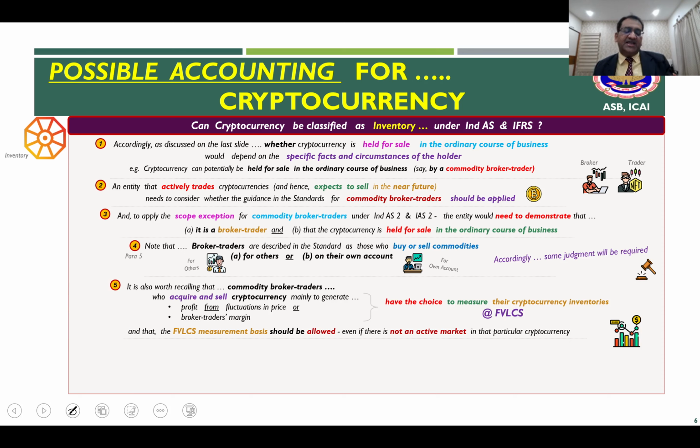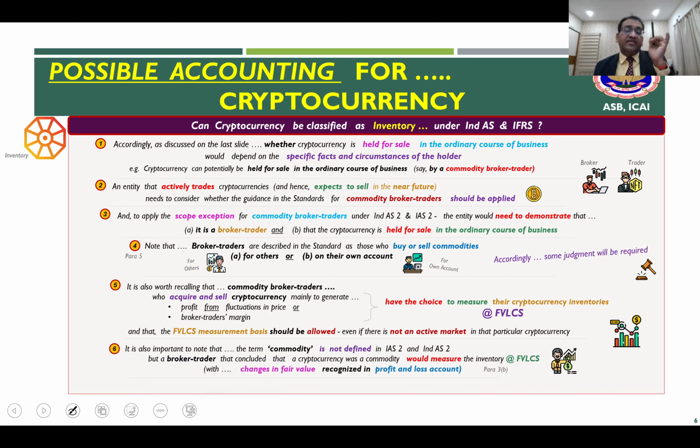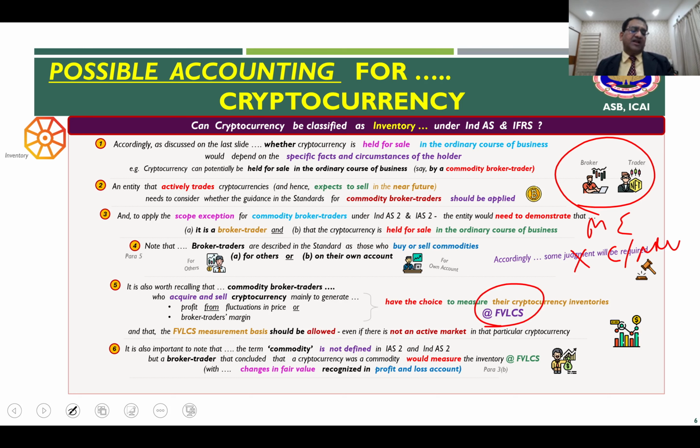But what potentially this guidance tells you is that if cryptocurrencies are being held by these brokers and traders as their inventory, they may potentially apply the measurement exception of not applying the cost or NRV, lower of these two. Rather, they may measure the cryptocurrencies which they are holding as a broker-trader at fair value less cost to sell.